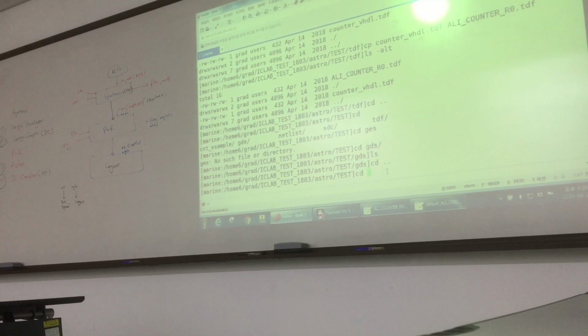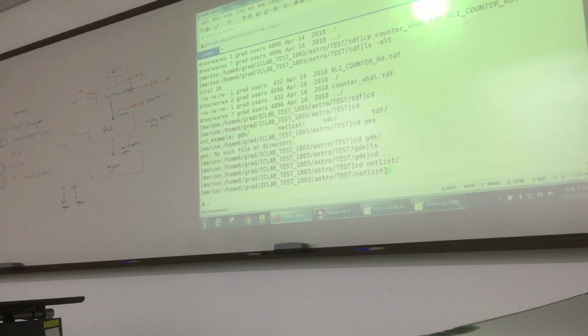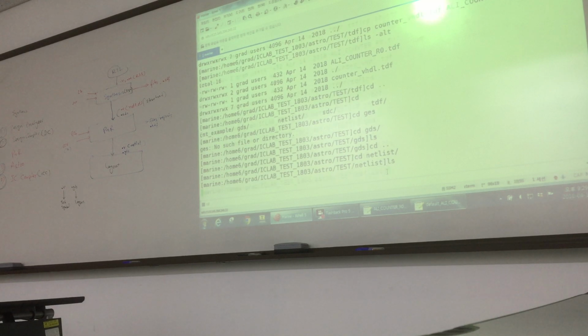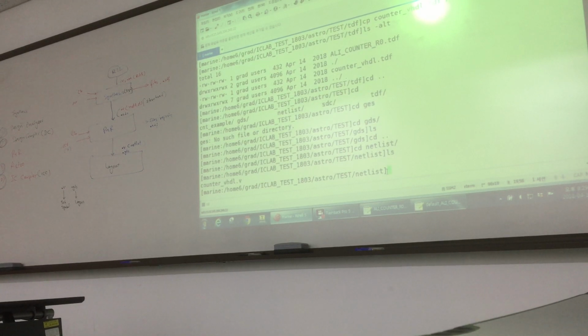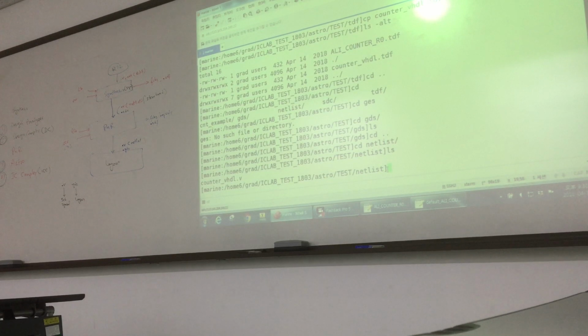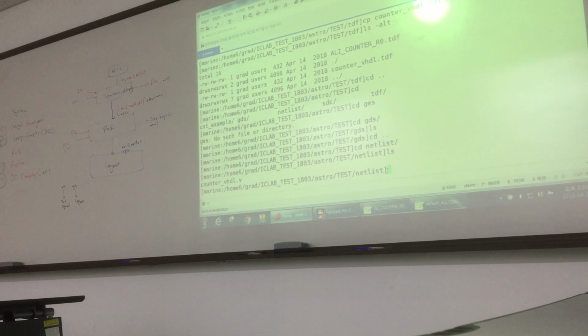And if you go to netlist, it has one file. This is the netlist that is generated from synthesis. So okay, I remove it, rm -rf. This is remove. I want to delete this file because I have my file. Okay, so I just remove it.